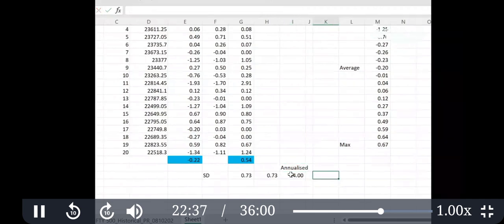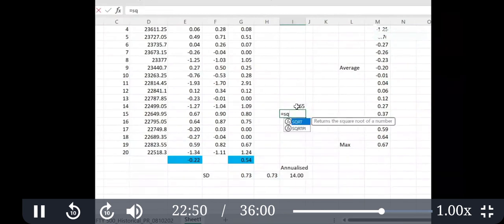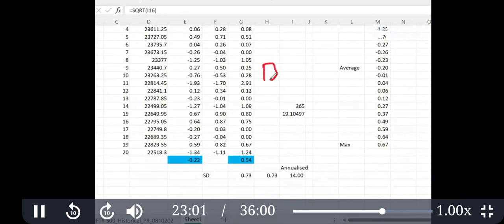How is it annualized? It is multiplied by 19.1. You will ask, where did 19.1 come from? It is 365 days. The square root of 365 is 19.1. So the daily return is multiplied by the square root of whatever the days or time. And when we annualize, it means one year.